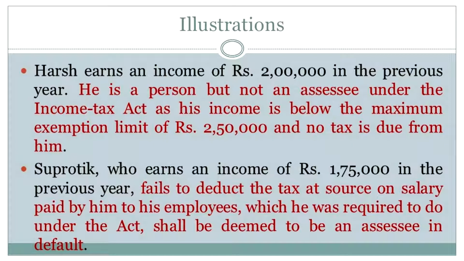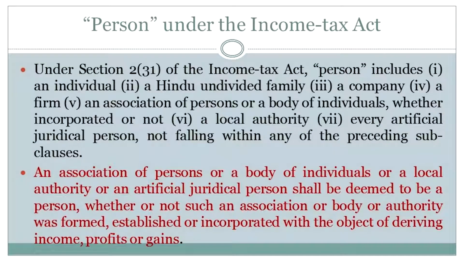Now, going back to the example involving Harsh, we said Harsh is a person but not an assessee. I'm sorry, Harsh is not an assessee because he earns rupees 2 lakh, which is 50,000 rupees below the maximum exemption limit of rupees 2,50,000. But even though Harsh is not an assessee, he is a person under the Income Tax Act. So what is the meaning of person under the Income Tax Act? Again, we go back to the all-important section 2, subsection 31 of the IT Act, which defines what a person is and whom or what a person includes.